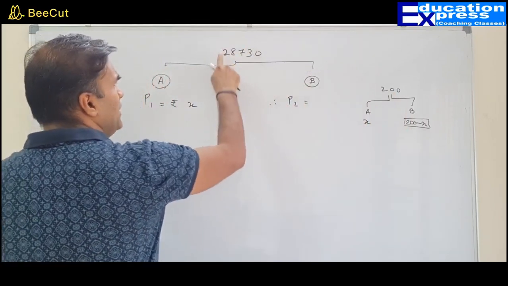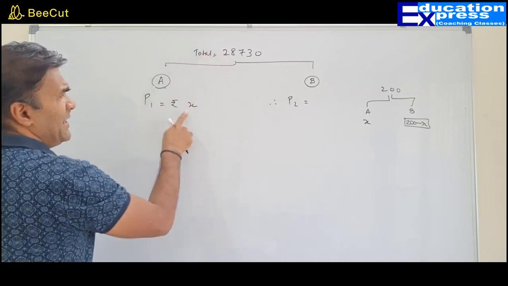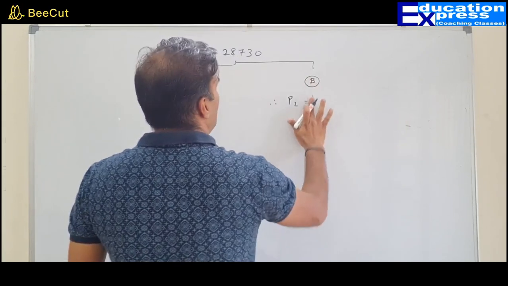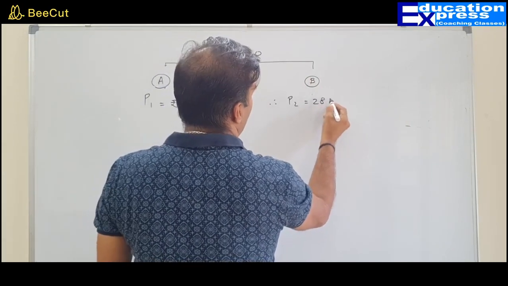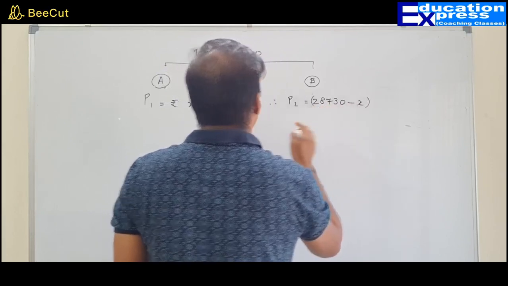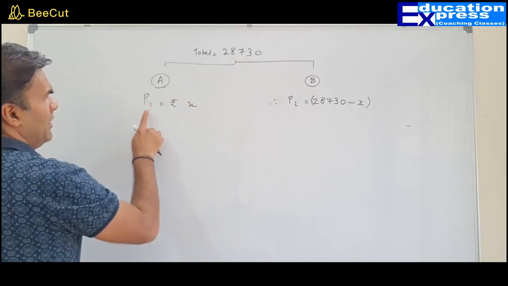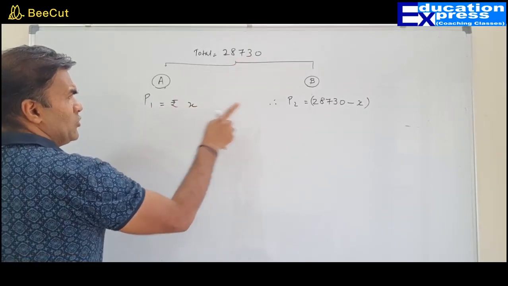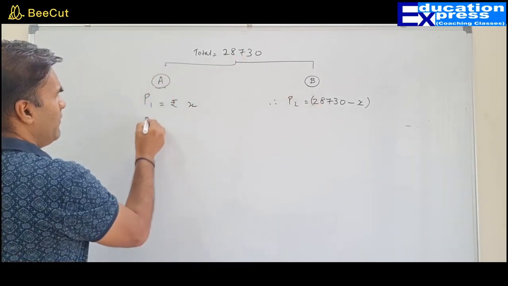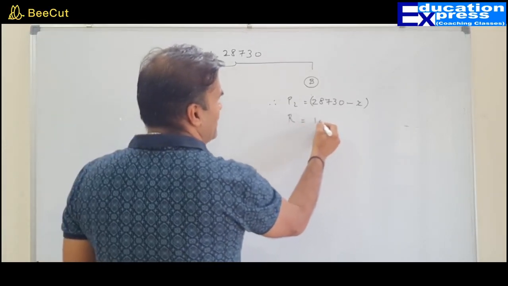Out of the total money, A gets X, so how much will B get? B will get 28,730 rupees minus X. I have divided 28,730 into two parts. A will get X, so B will get 28,730 minus X. What rate? They are let out at 10%. Even this money is let out at 10%.